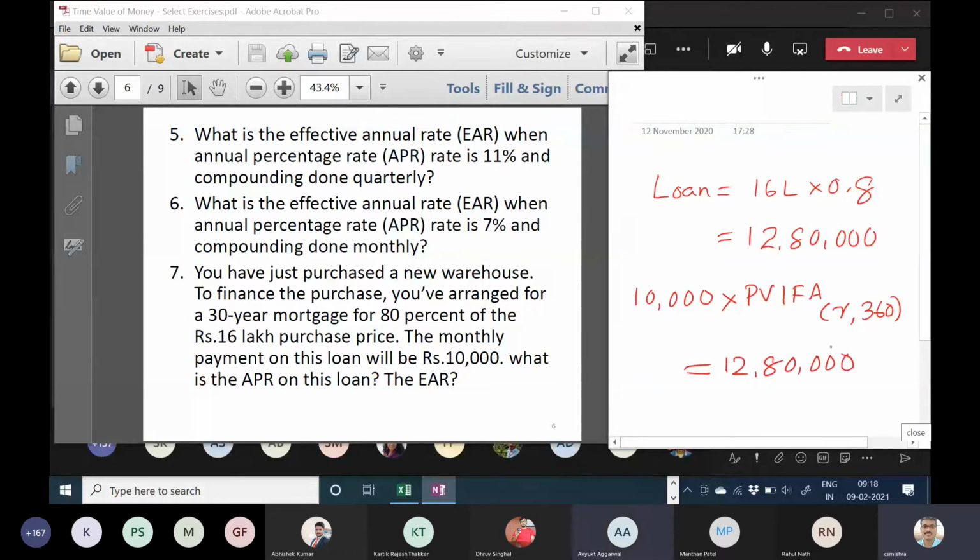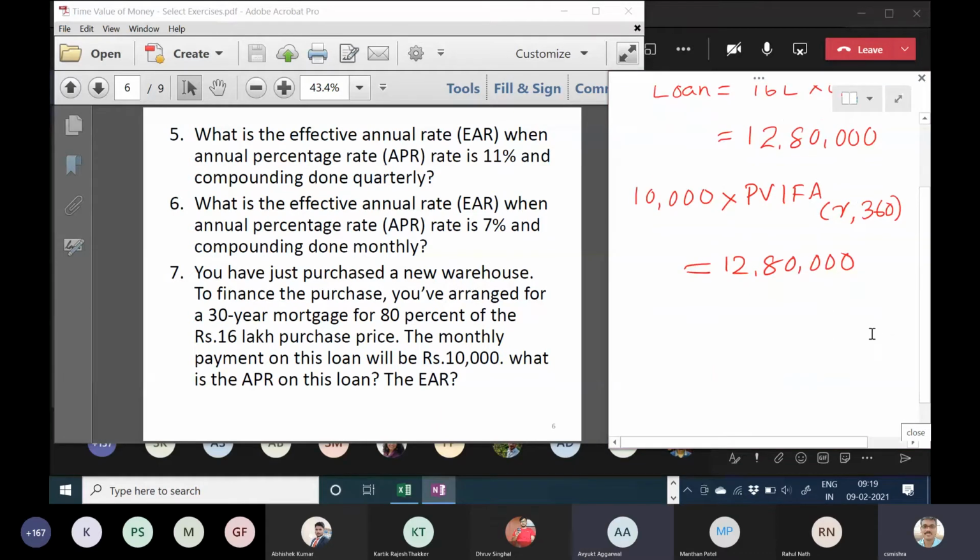So what you do here, you can use the solver in Excel or in your calculator. Your R is actually some 0 point some percentage. You can use the solver in the calculator and solve this particular problem. Another way is, yes, tell me.